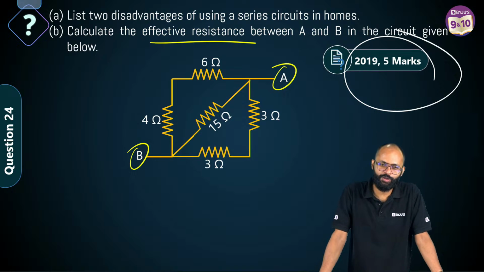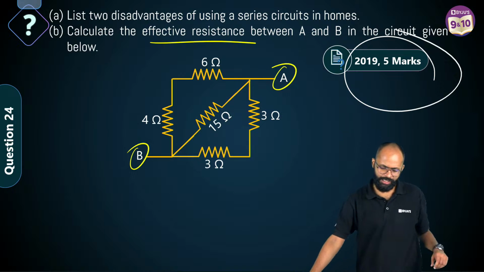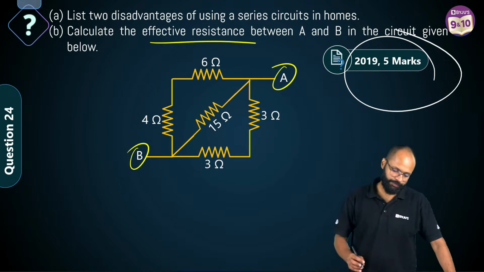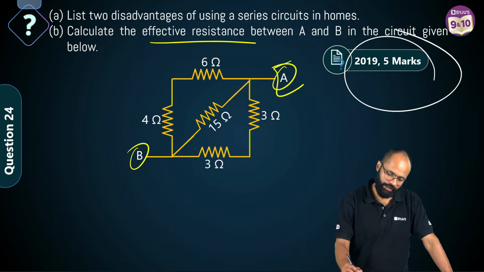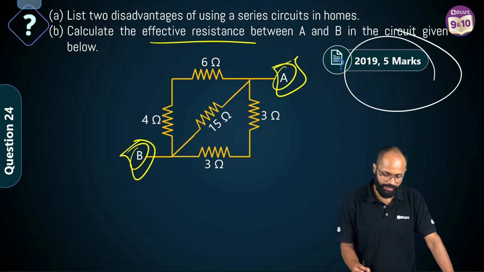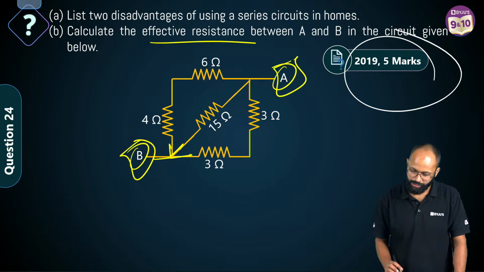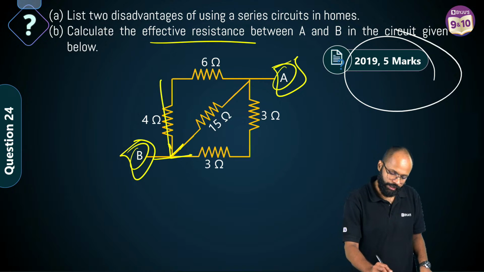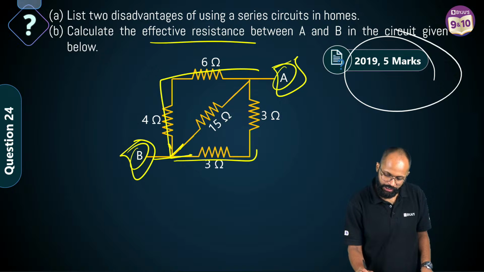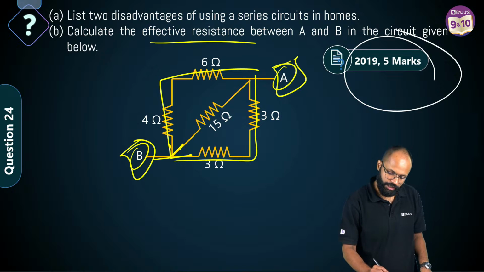3 ohms, 2 ohms. Okay, easy yaar. See, first, A is here, B is here, right? Current goes from here and distributes in 3 paths. 4 and 6 are in series, 3 and 3 are in series, right?